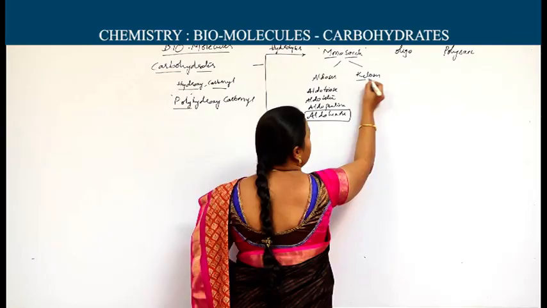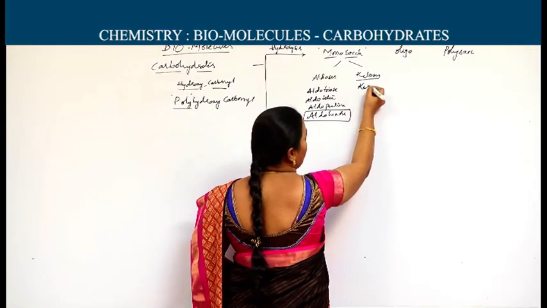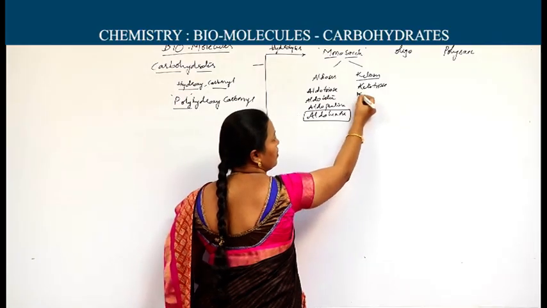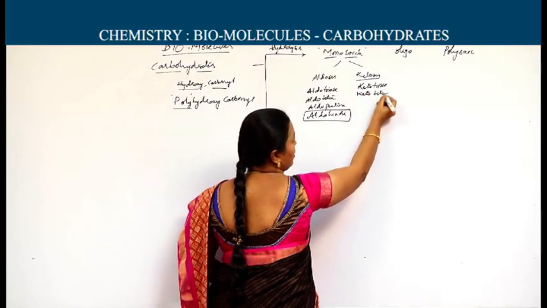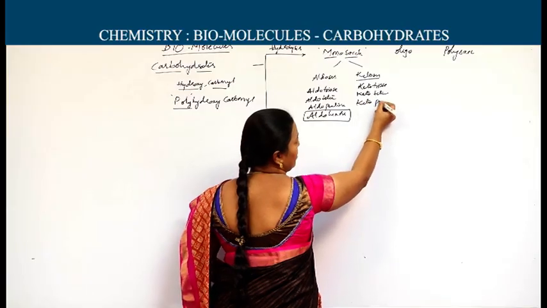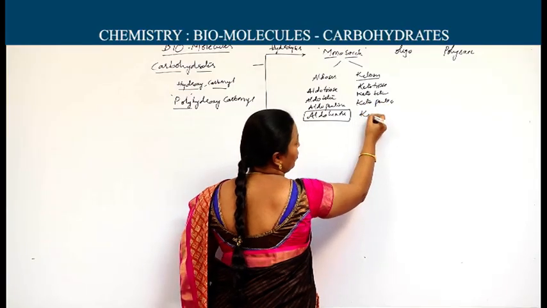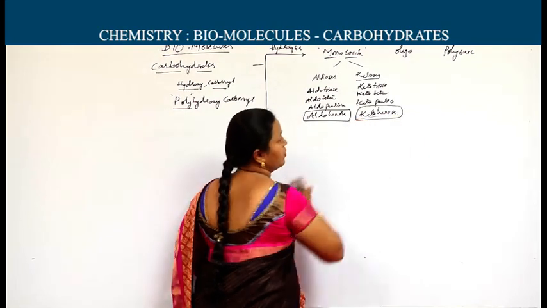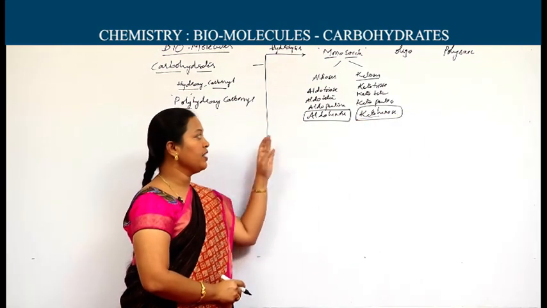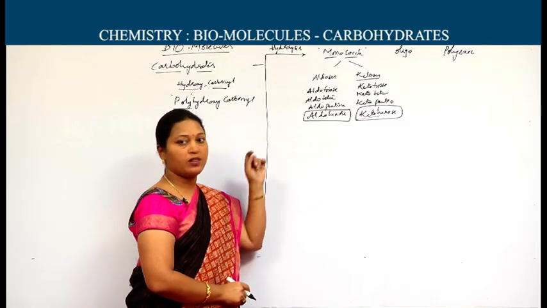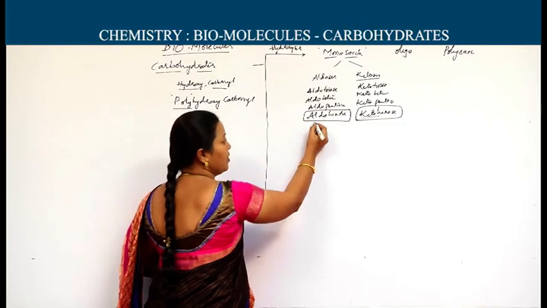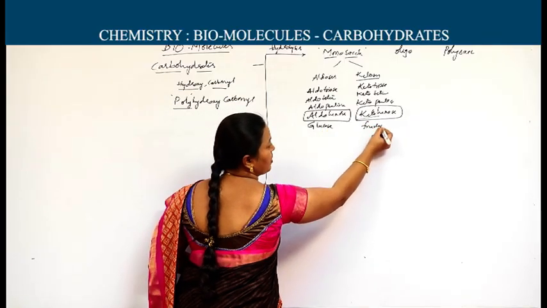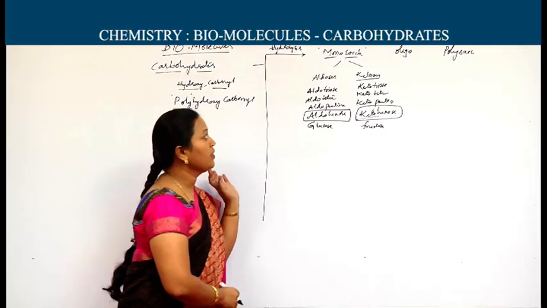Next, ketoses. Same like that, ketotriose, ketotetrose, ketopentose, ketohexose. Here in ketohexose, fructose, which contains ketone as the principal functional group, and it also contains 6 carbon atoms. Glucose, fructose: regarding these two topics, we will discuss in detail in this topic.